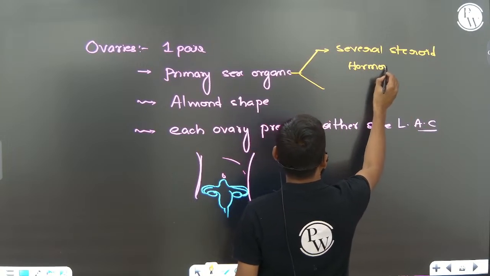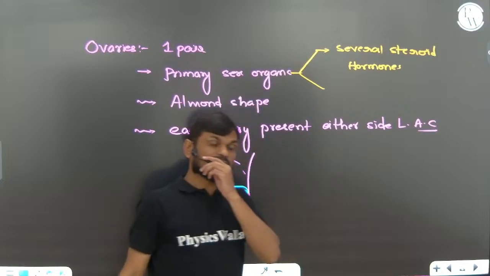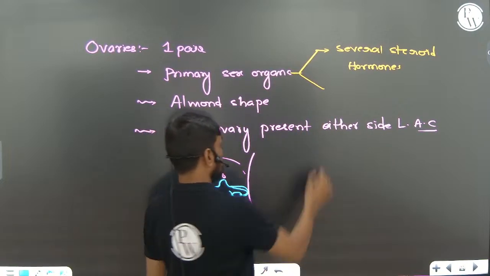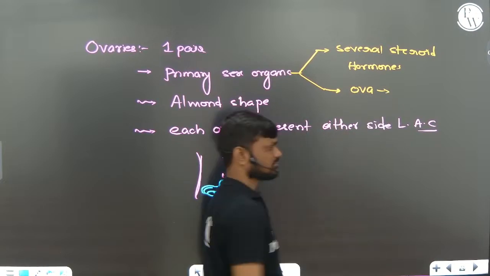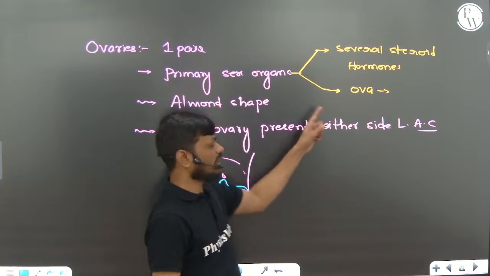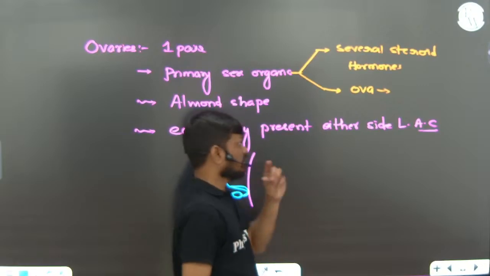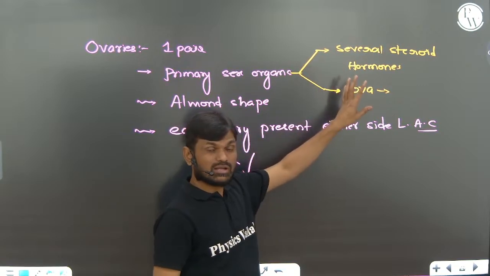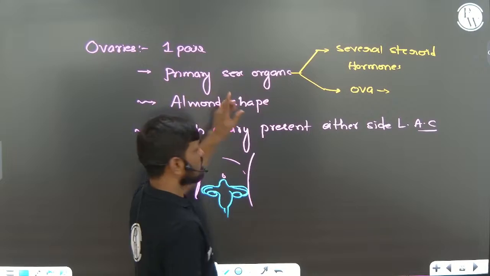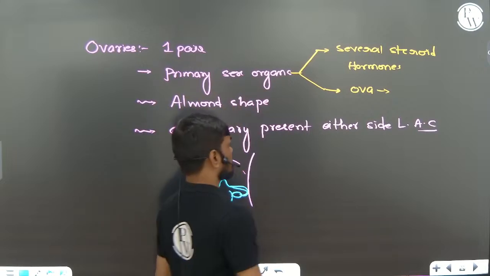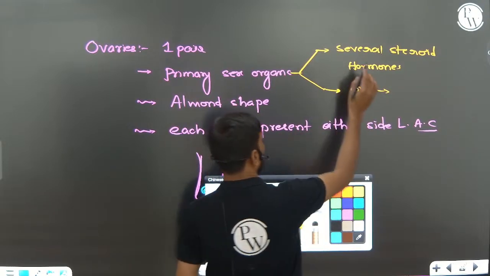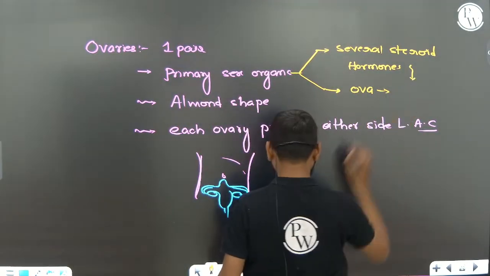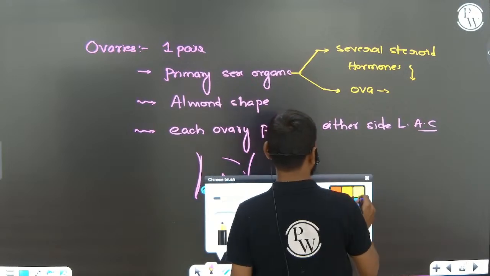Several steroid hormones are released by the ovary and it also produces the female gamete, the ovum. So it is a primary sex organ. What are the hormones released by the ovary? Here you can write this important point.